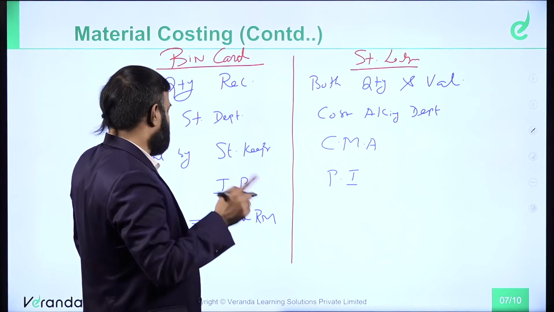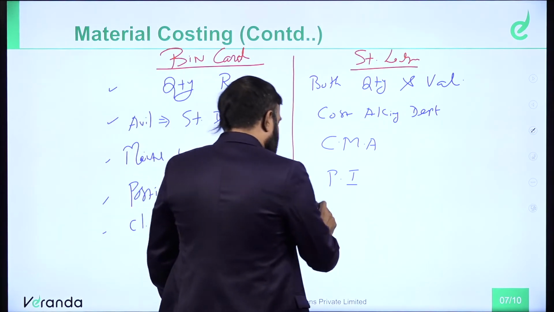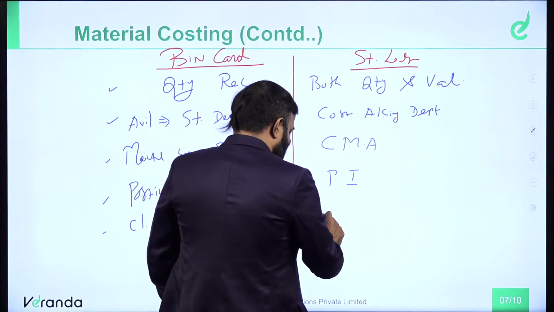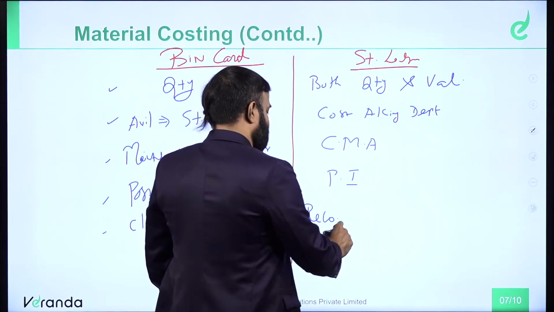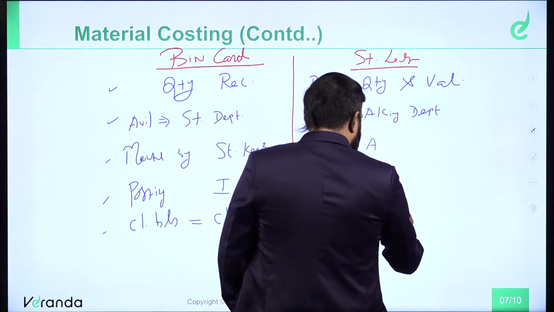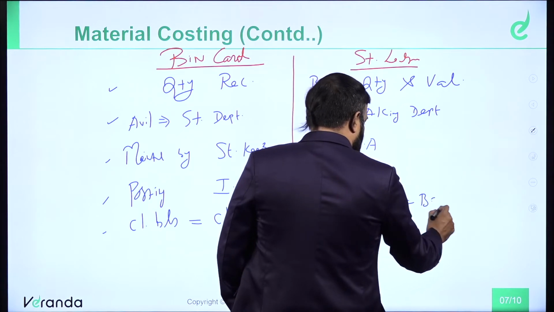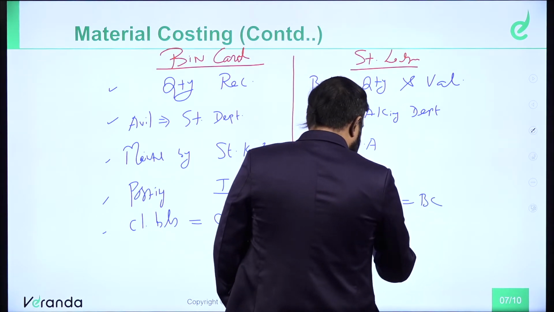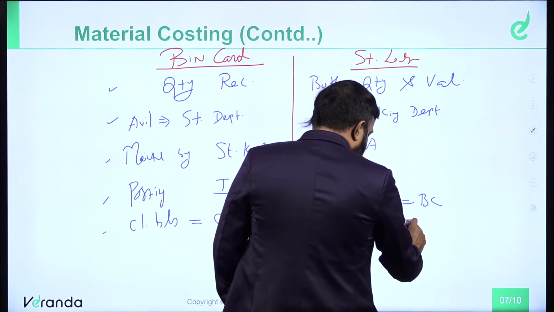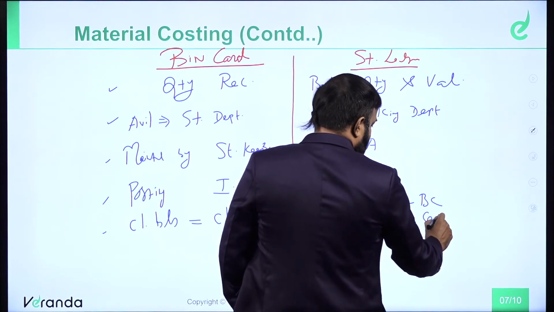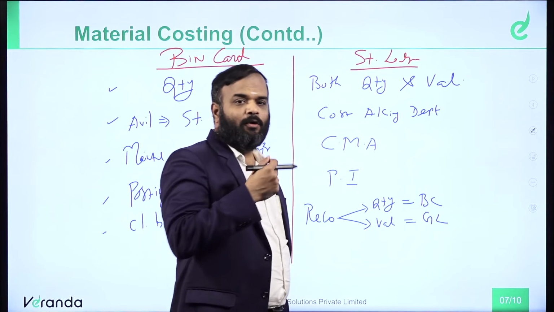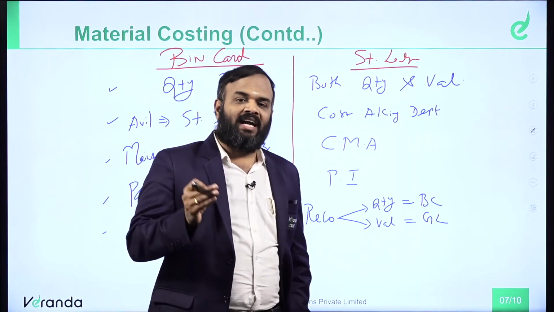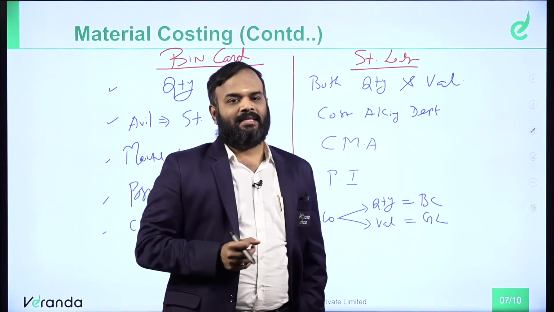Whereas in stores ledger, closing balance represents what? That is for the purpose of reconciliation. What reconciliation? Quantity we have to reconcile with the bin card, whereas value you have to reconcile with the general ledger.